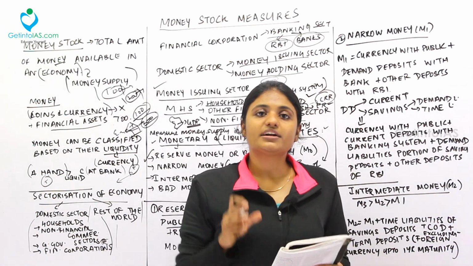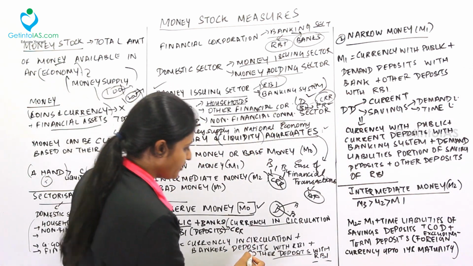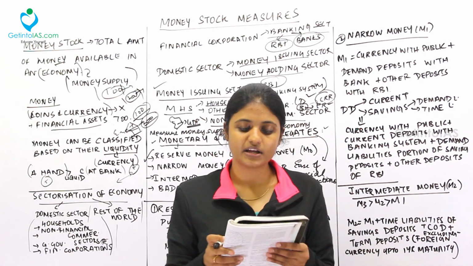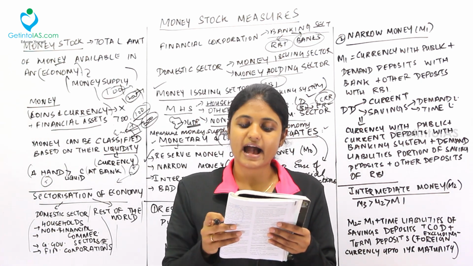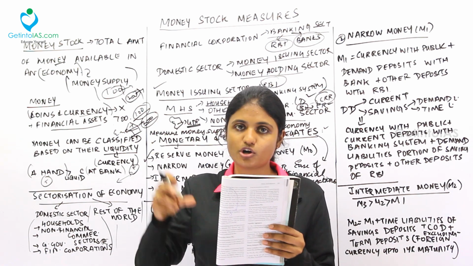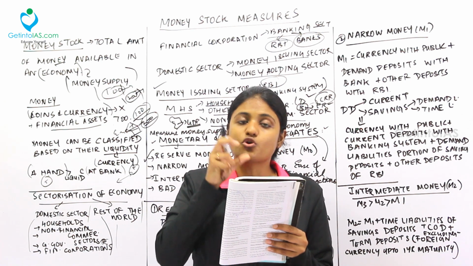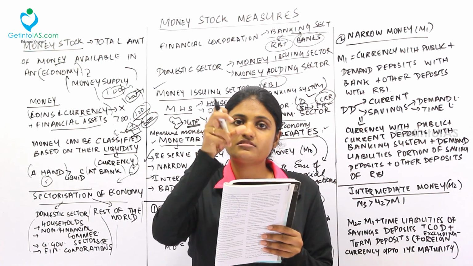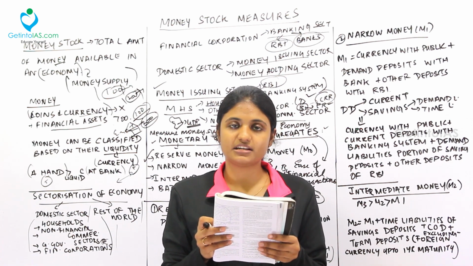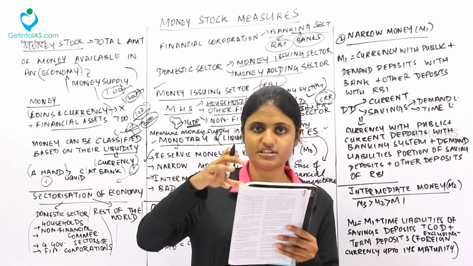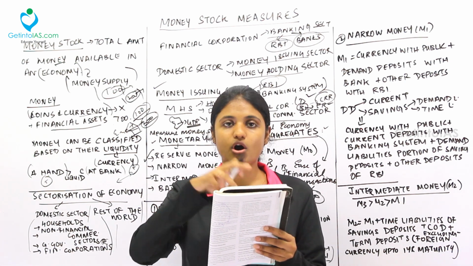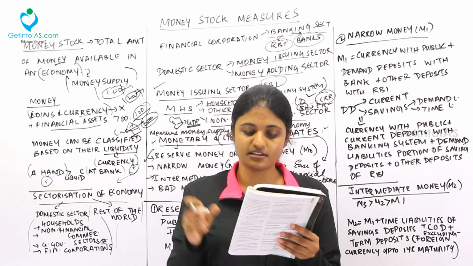Fine. Now, what are the other deposits with RBI? Over here we saw, right, other deposits with RBI. Who all will deposit with RBI? See, deposits of quasi-government and other financial institutions including primary dealers. See, we have various state governments, quasi-governments. So, all these types of governments deposit their amount with the RBI. Next, balances in the accounts of foreign central banks and governments. See, governments and foreign central banks deposit a certain amount of money with RBI. So, all this is calculated under the deposits with the RBI.